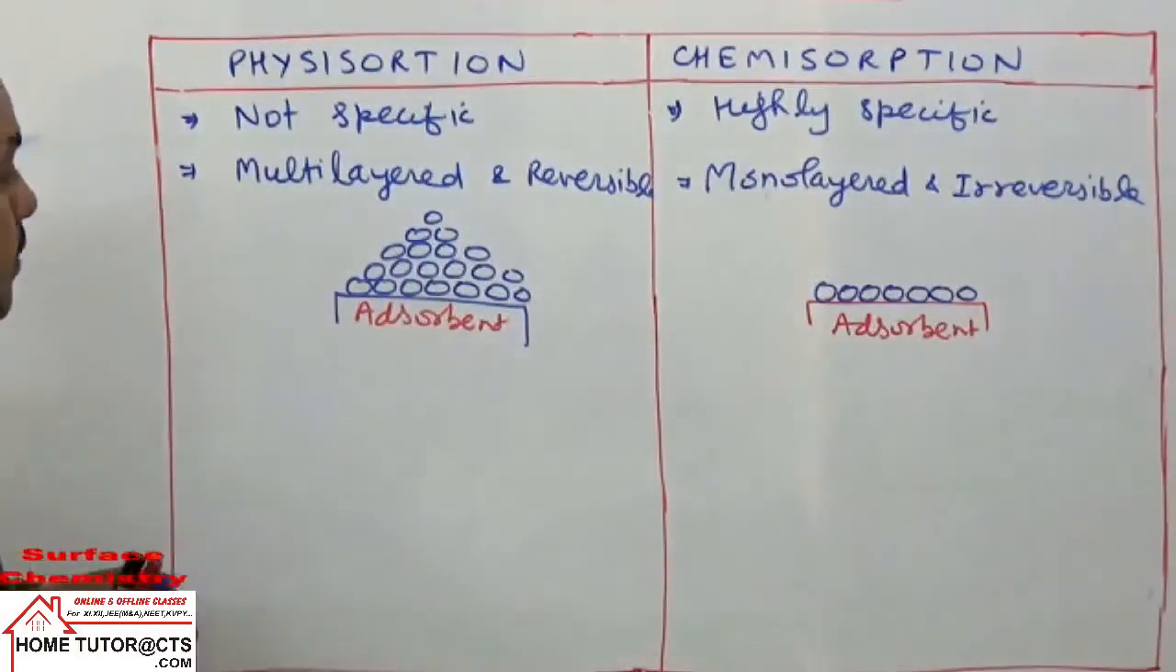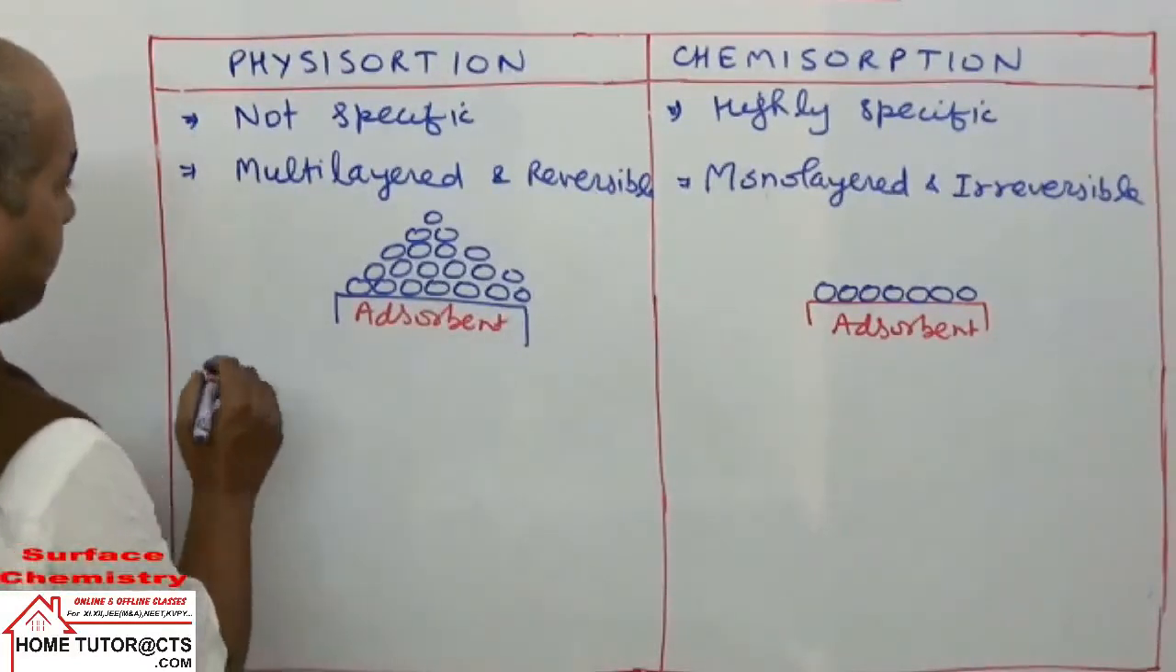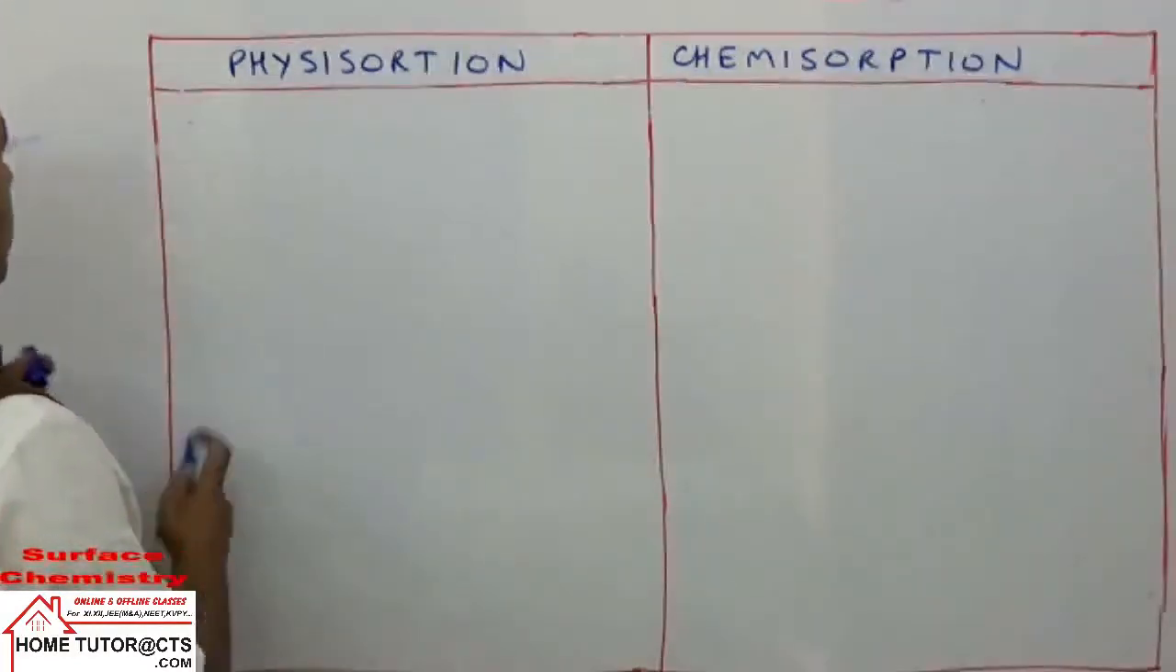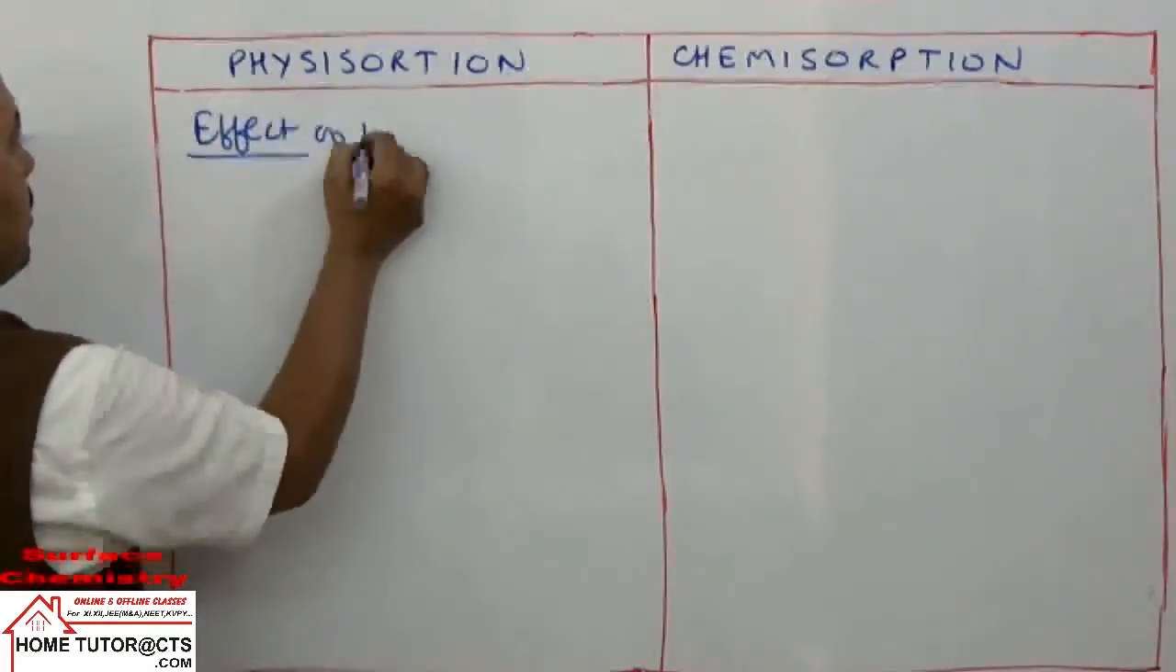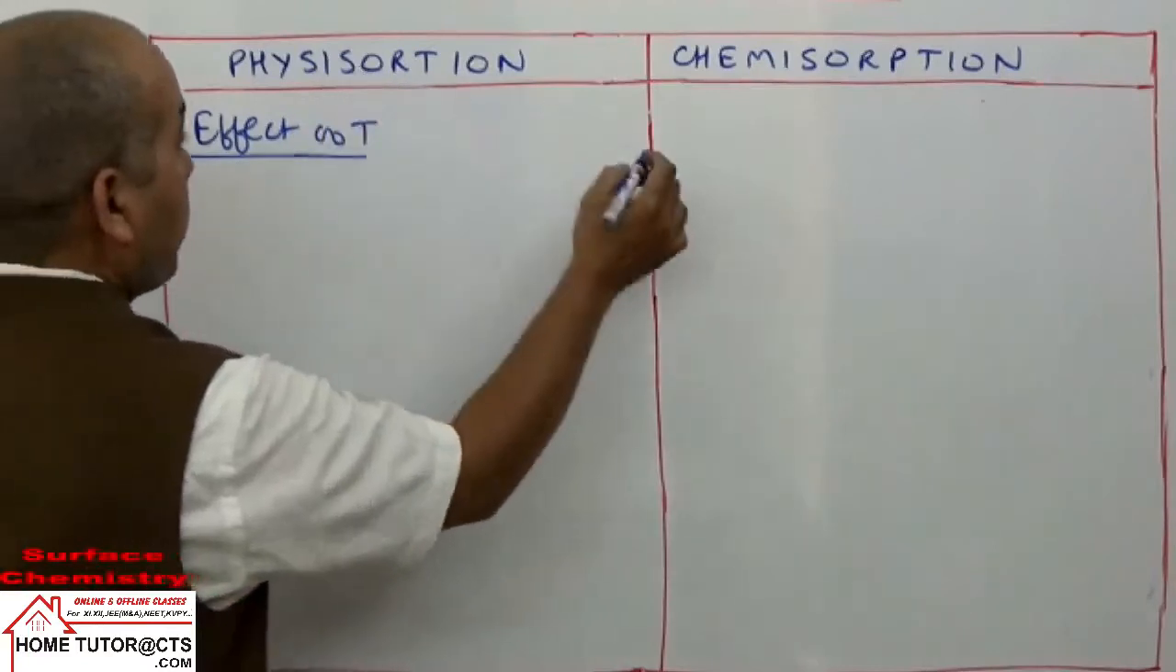And then we can take here the effect of temperature. Effect of temperature, this factor is very important on physisorption and chemical adsorption.